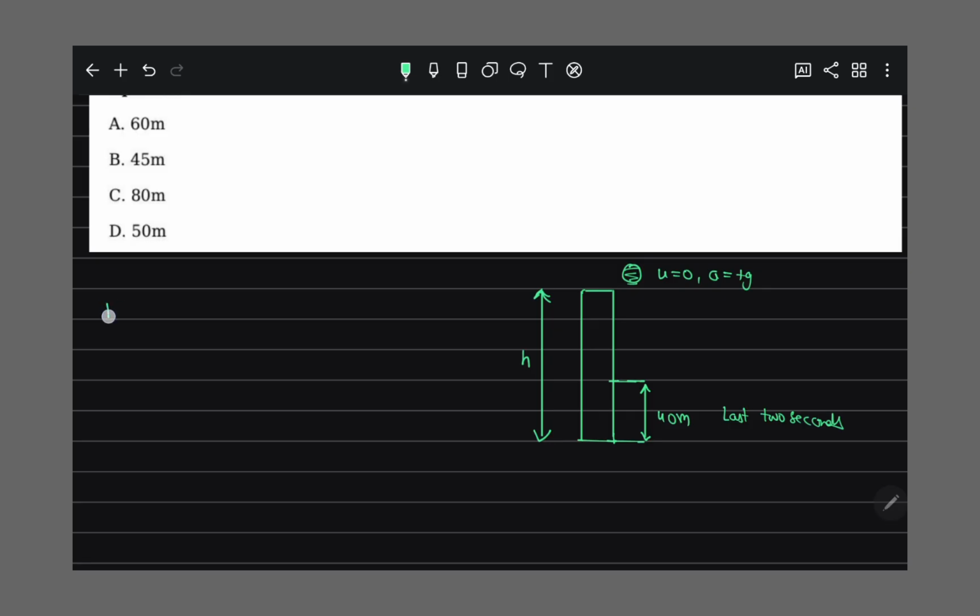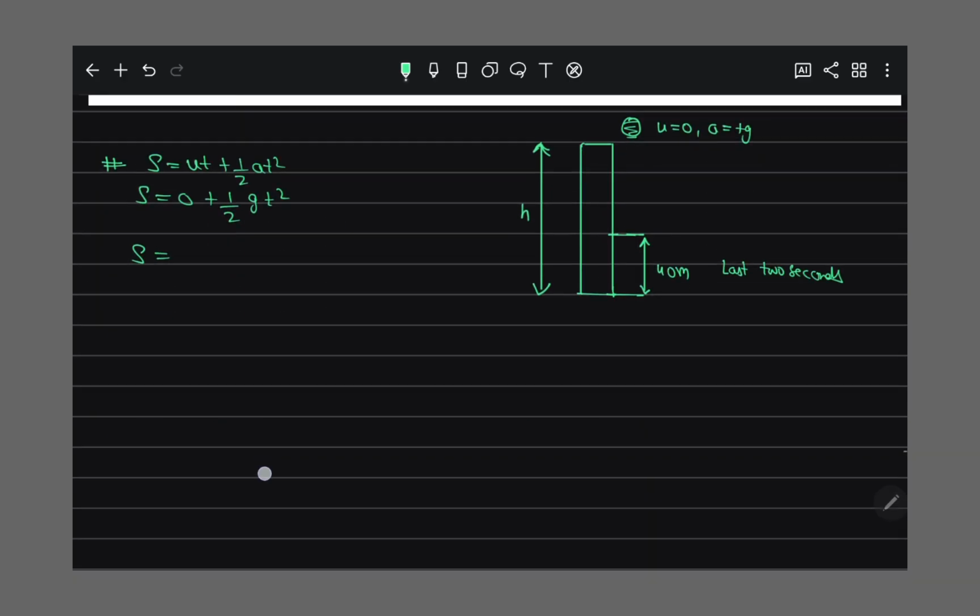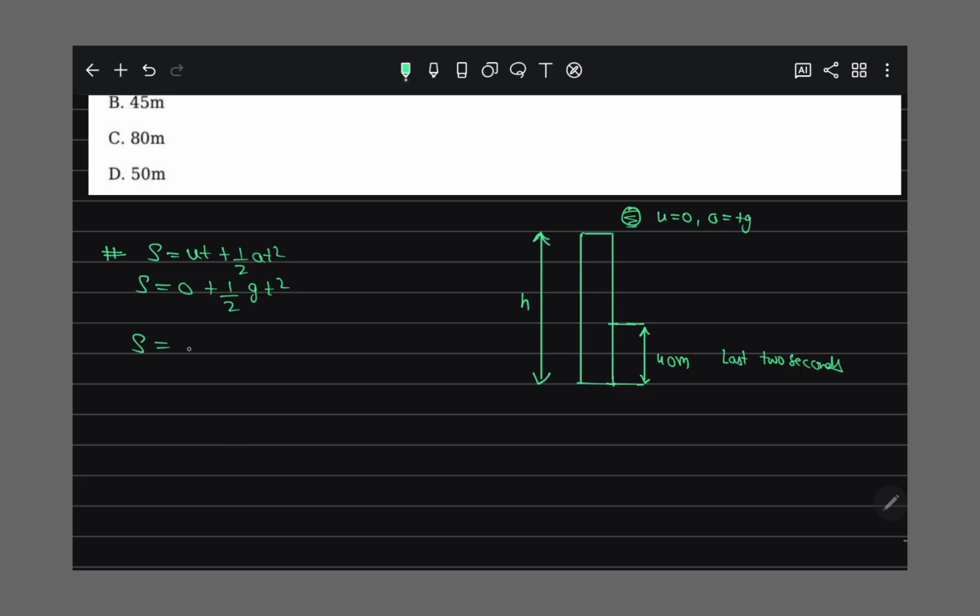So first we apply the equation of motion, s is equal to ut plus half at square, right? The ball is falling freely, so initial speed is 0, 1 by 2, acceleration is g, t square, and here they have given g value 10, right? So 10 divided by 2, that is 5 t square, and I say h is the height.